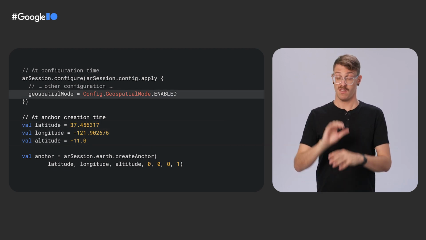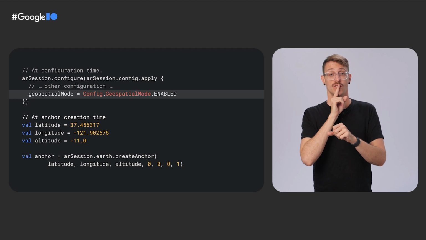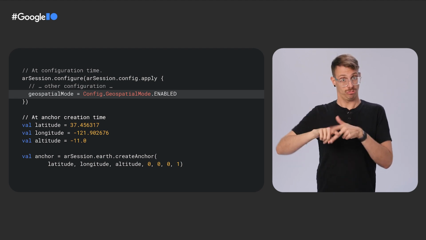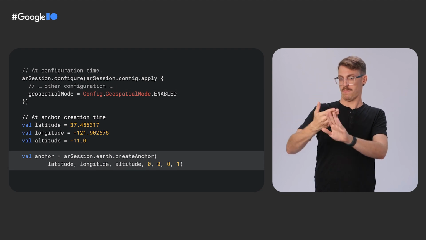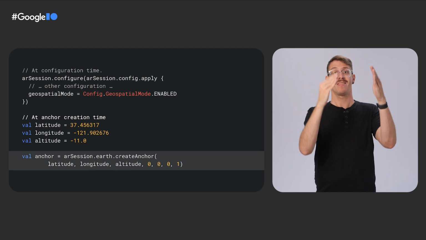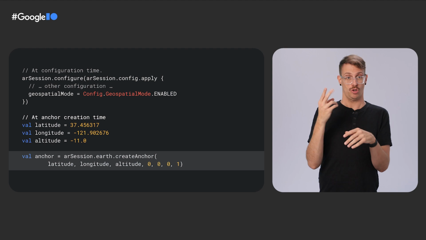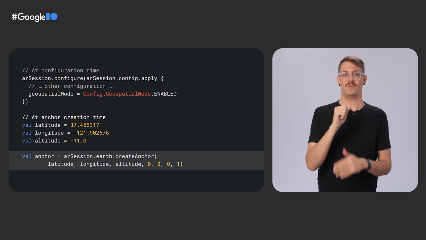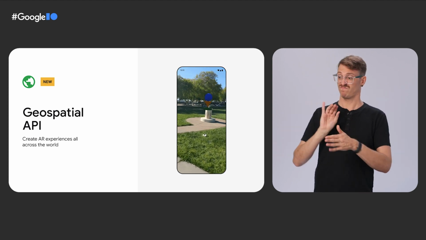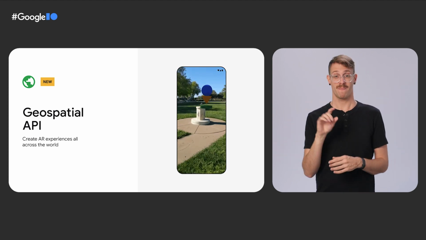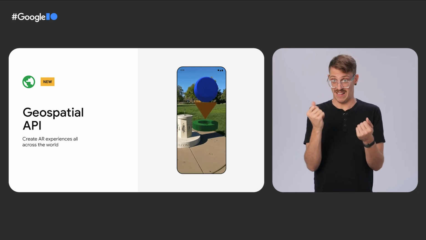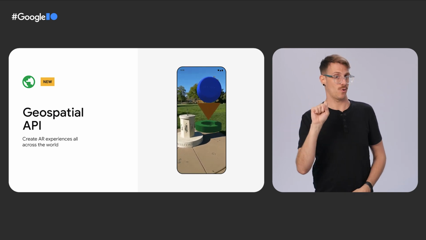When configuring the ARCore session, make sure to enable the geospatial API. This only needs to be done once before AR is started. And when a user enters AR, I use the sundial's coordinates to create a geospatial anchor using the new Earth Create Anchor API. And I'm done. The geospatial API enables location-based virtual objects for anyone, anywhere, on Android and iOS.